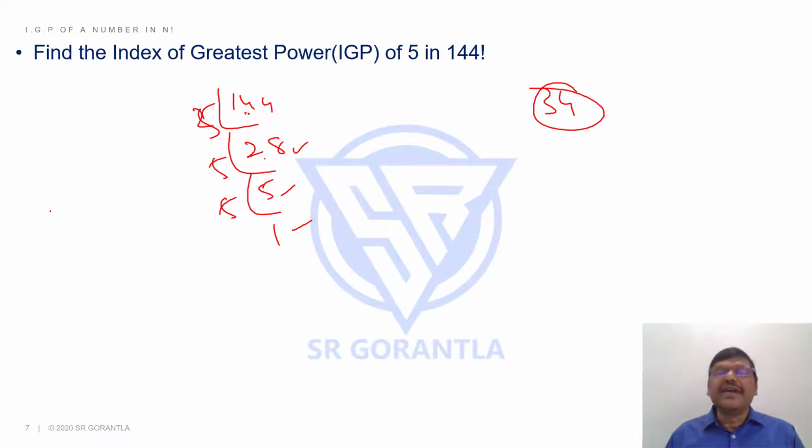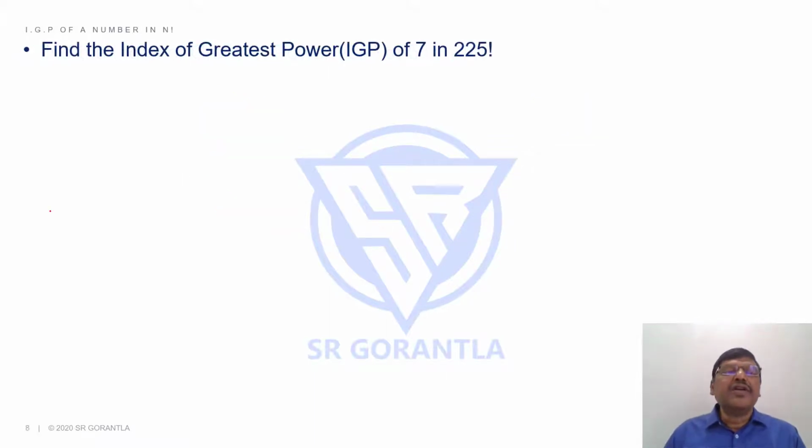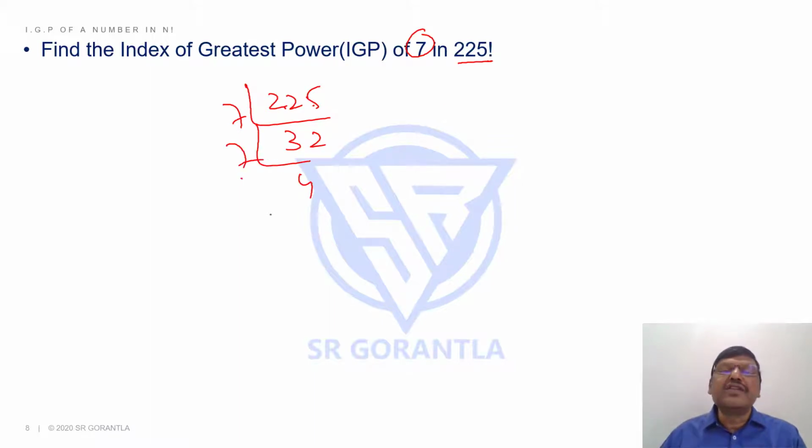Simple or not? Yeah. So let's take one more. Find the IGP of 7 in 225 factorial. Come on, all of you. Because you need 225 factorial, you need the power of 7, divided by 7. 7 3s are 21, 7 2s are 14. Again, if you take 7 4s are 28. It doesn't go further. 32 plus 4, how much is it, please? 36. My answer is 36.